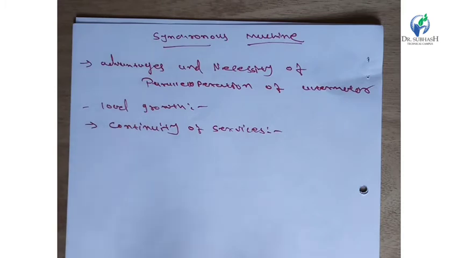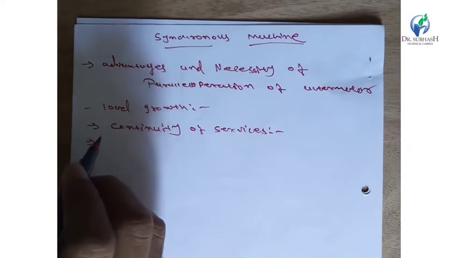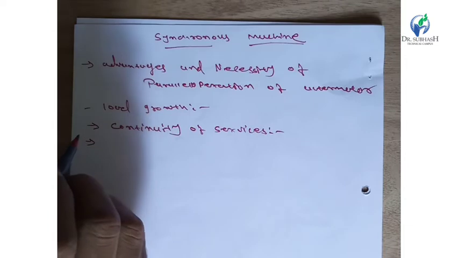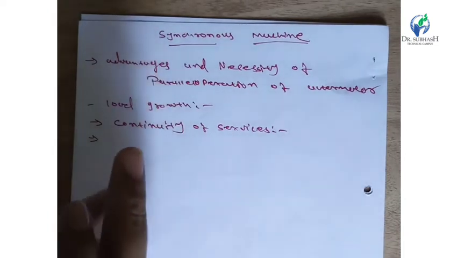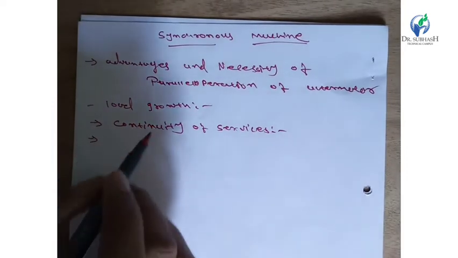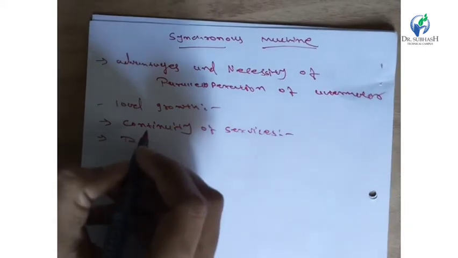The next point is repair. For maintenance purpose and repairing, when one unit is under repair, the other unit will carry the output and continuity will be maintained. So these are advantages of a parallel operation. So the next point is repair.